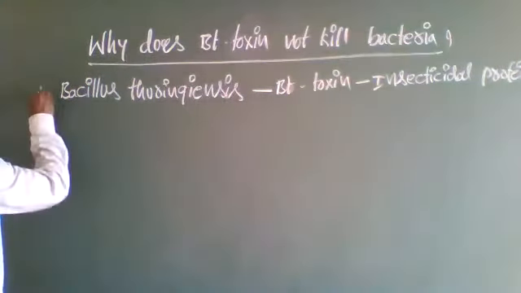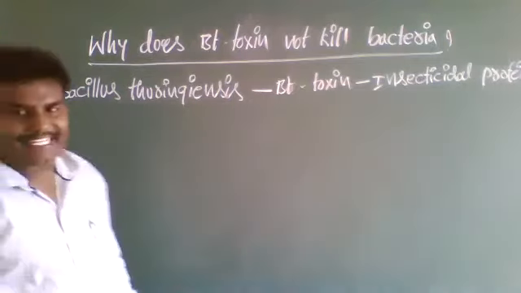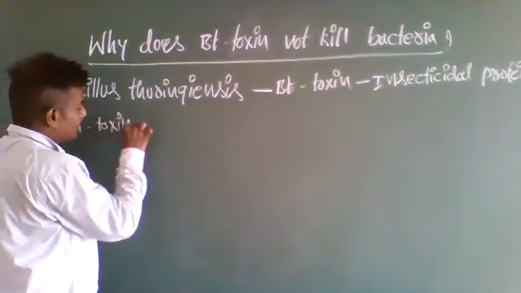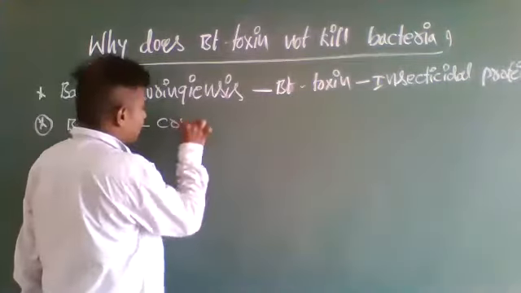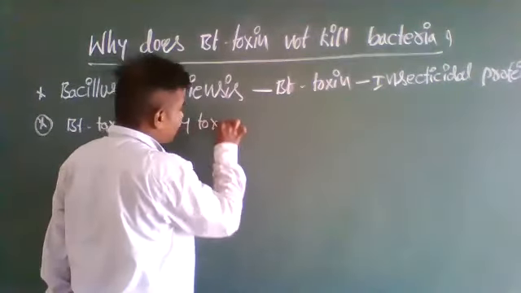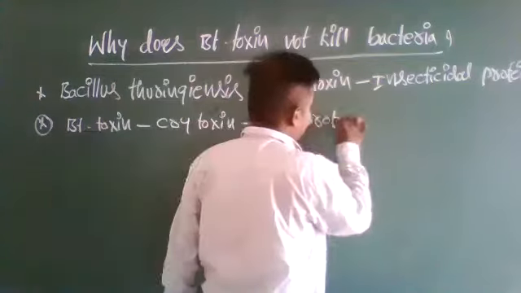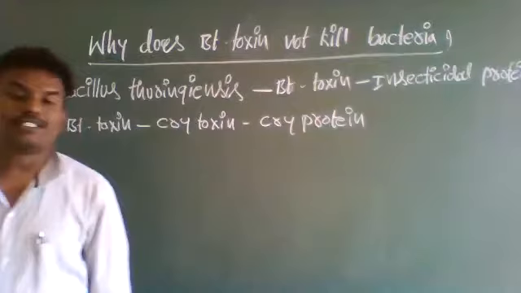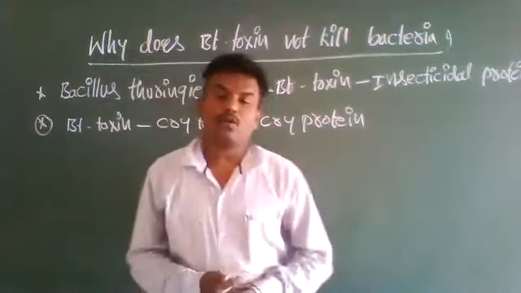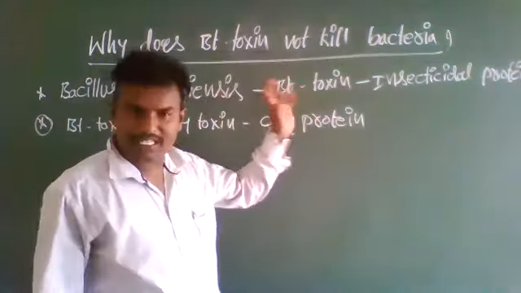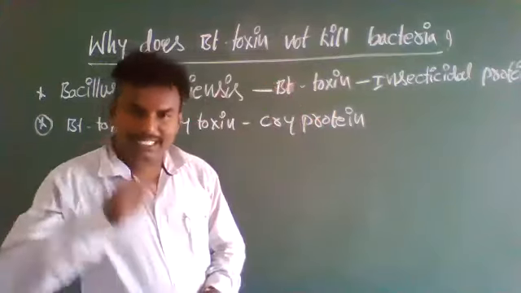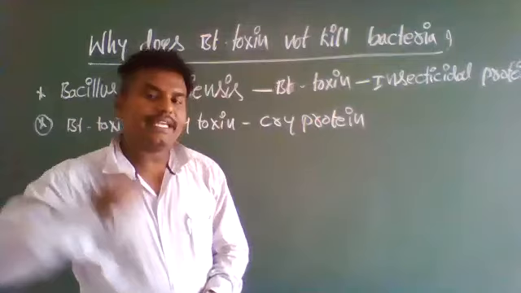Next, this Bt toxin is commonly called cry toxin or cry protein, which can kill only insects. Then our topic is: this Bt toxin is present in the bacteria, so why does it not kill the bacteria? Why does it kill only insects? That is our question.